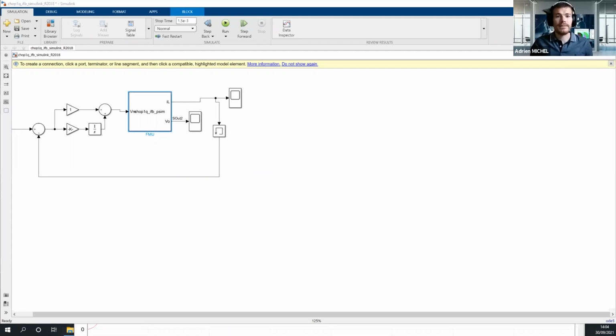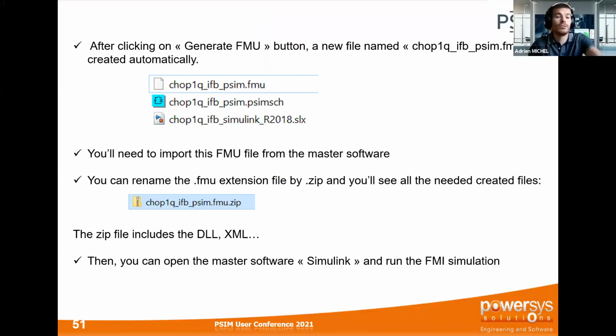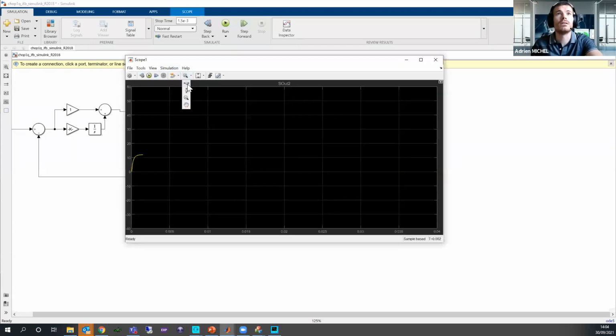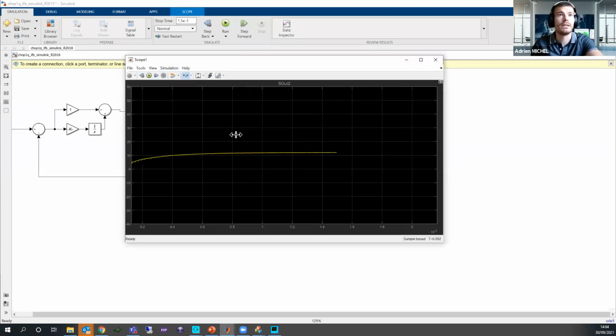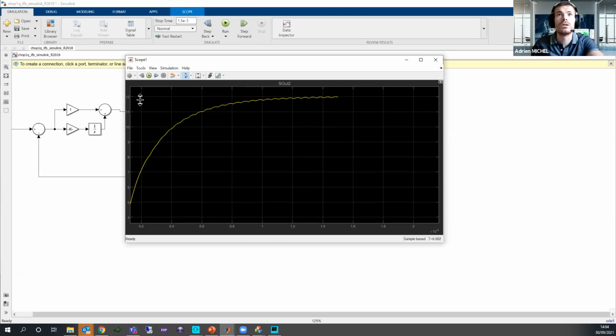And yeah, so here, this is a GUI. You have the result here, as I told you, and you can also observe the result in SimView. If you want, you can check in SimView. You have to double click on the scope, and here you can see the result. I can just drag like this, and you can see that it is close to 12, as in PSIM.